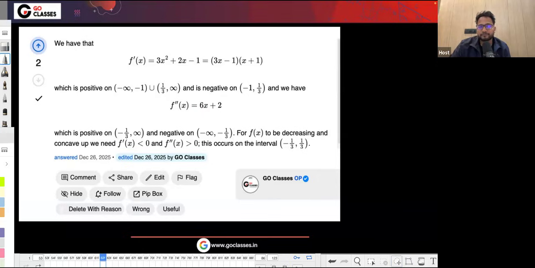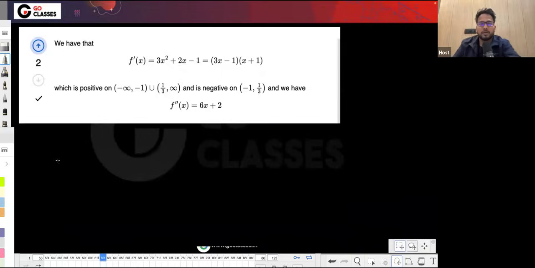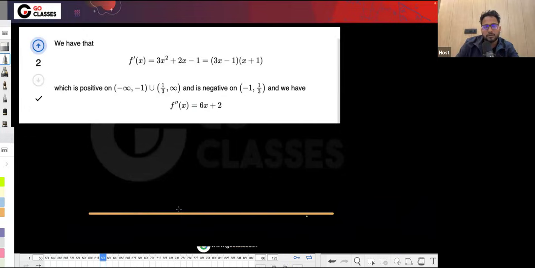For example, if I just plot it, the critical points here will be 1 by 3 and minus 1.